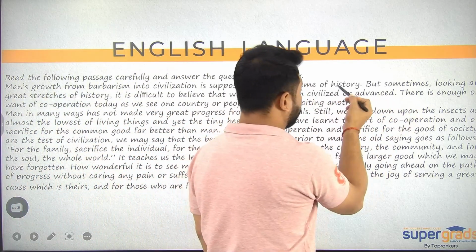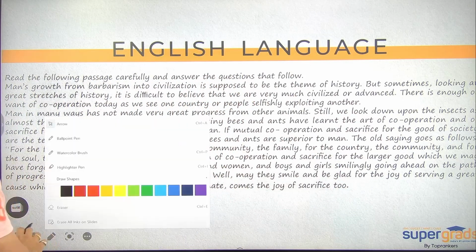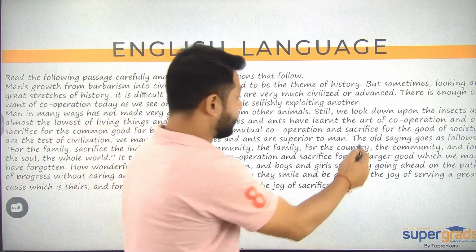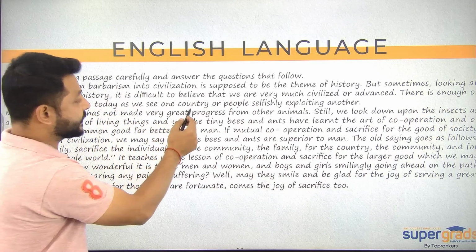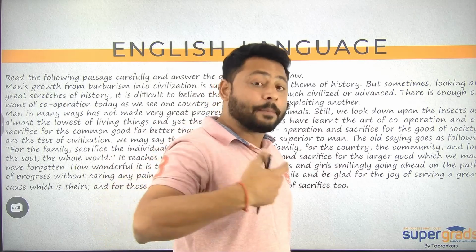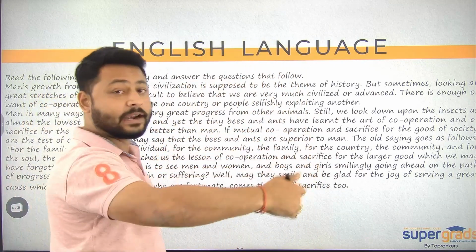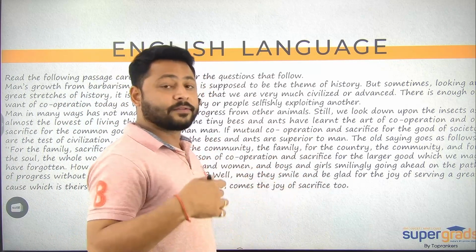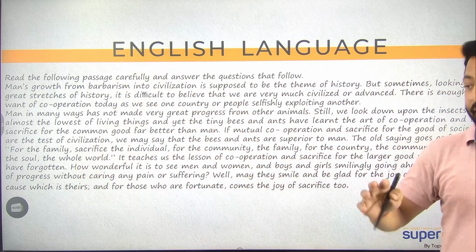तो वो बोल रहे हैं कि अभी भी भाई हम सिविलाइज्ड है और एडवांस है. इट इज अ बिट हार्ड टू बिलीव, है ना. सो ये चीज एक अलग चीज है. आगे बात करते हैं. फिर वो क्या बोल रहे हैं? There is enough of want of cooperation today as we see one country or people selfishly exploiting another. So भाई यहाँ पर requirement of cooperation because जो एक country है वो दूसरे country से competition में and all those things, they're trying to move further and they're trying to just supersede है ना each other's performances.